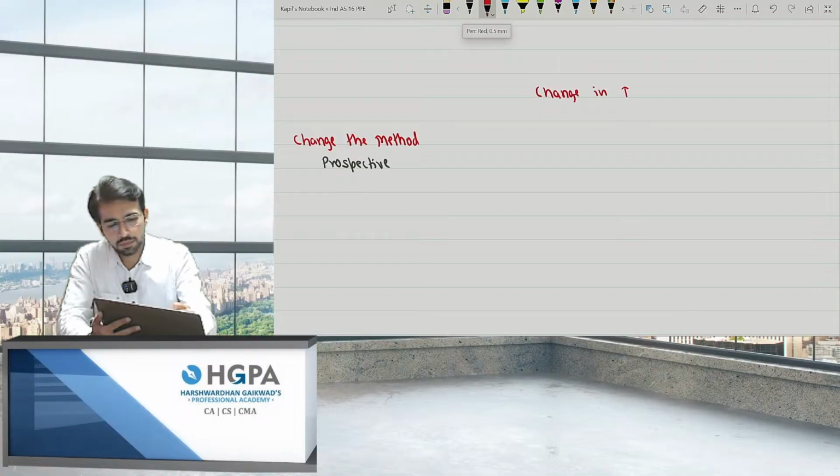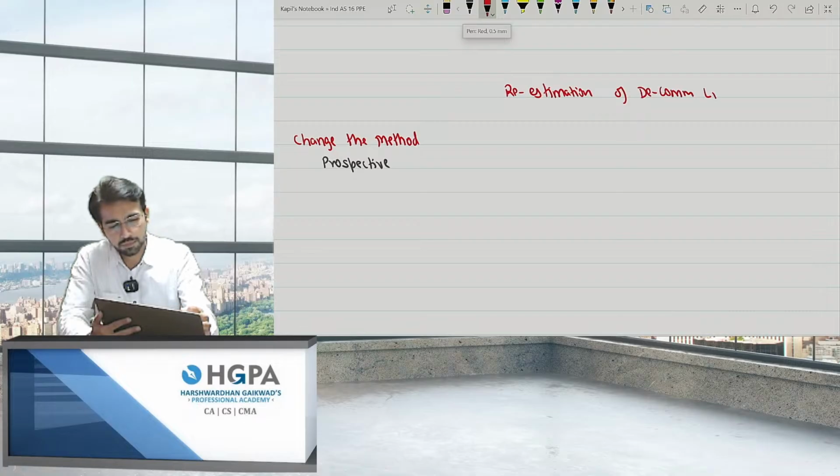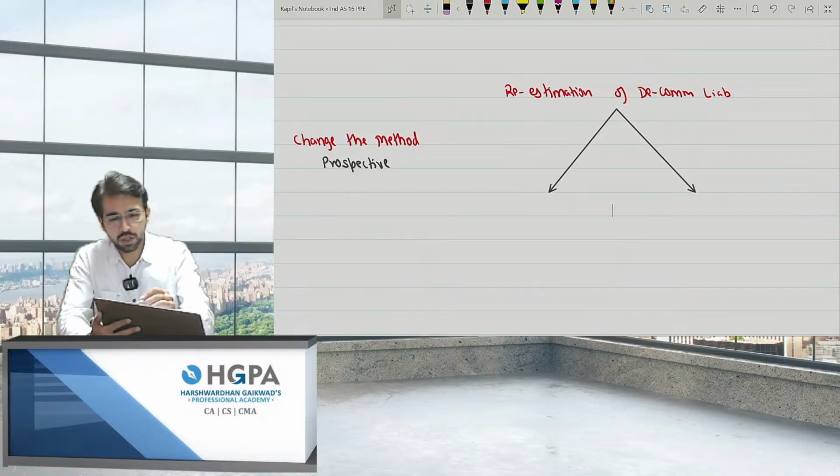Change in, or else re-estimation. We have to calculate the amount. This is one of the important questions from the exam point of view: re-estimation of decommissioning liability. So basically there are 2 points. What are the 2 points? Check whether you are following the cost model or the revaluation model.